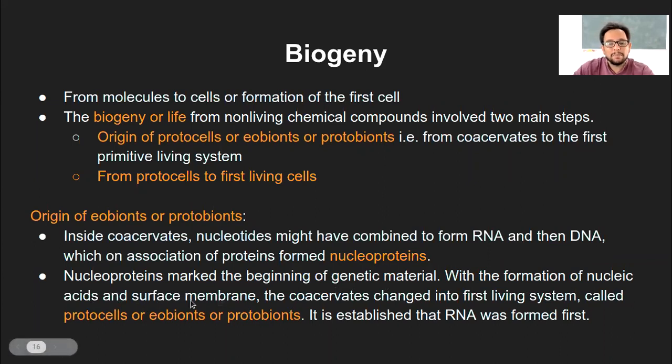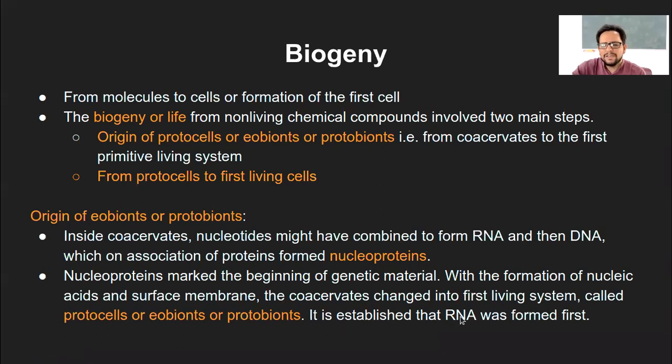Surface membrane was again part of that coacervate. We know that certain molecules were entrapped within a certain membrane of again biological molecules that would have formed a surface membrane and the inner genetic material. And the coacervates change into the first living system called as protocells or eobionts or protobionts.